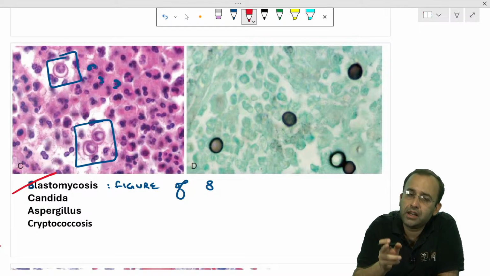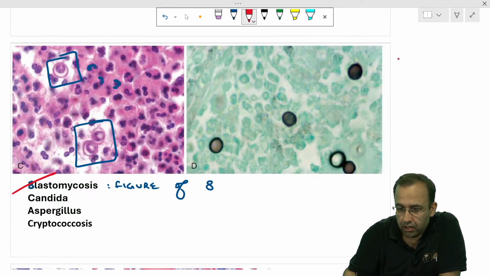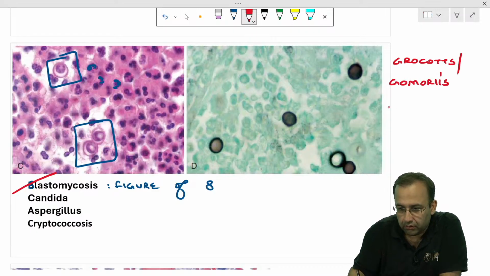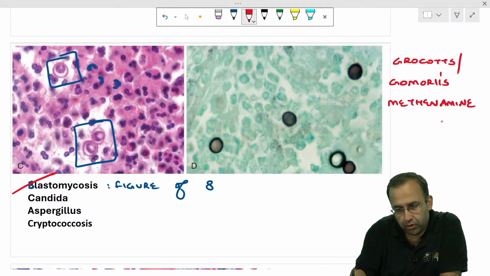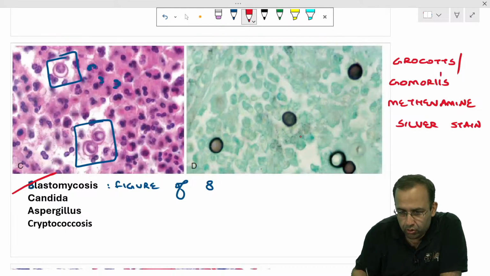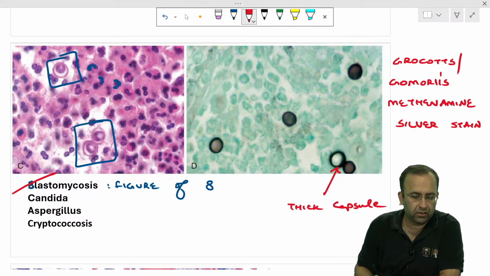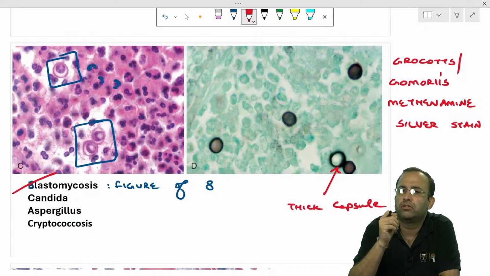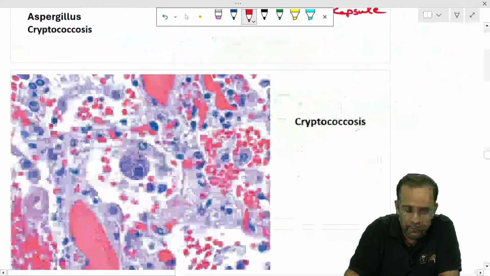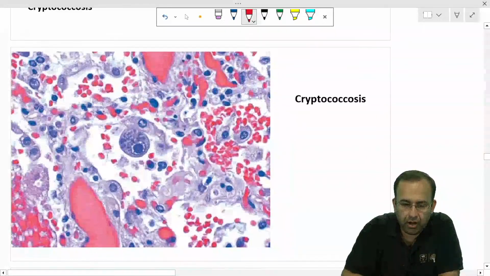Which is the stain used for fungi? Which silver stain? We use Grocott's or Gomori's, methenamine silver stain. Which shows the presence of a very thick capsule. It shows the presence of a thick capsule. That is, this is blastomycosis, figure of 8 appearance. Versus, now have a look at this.